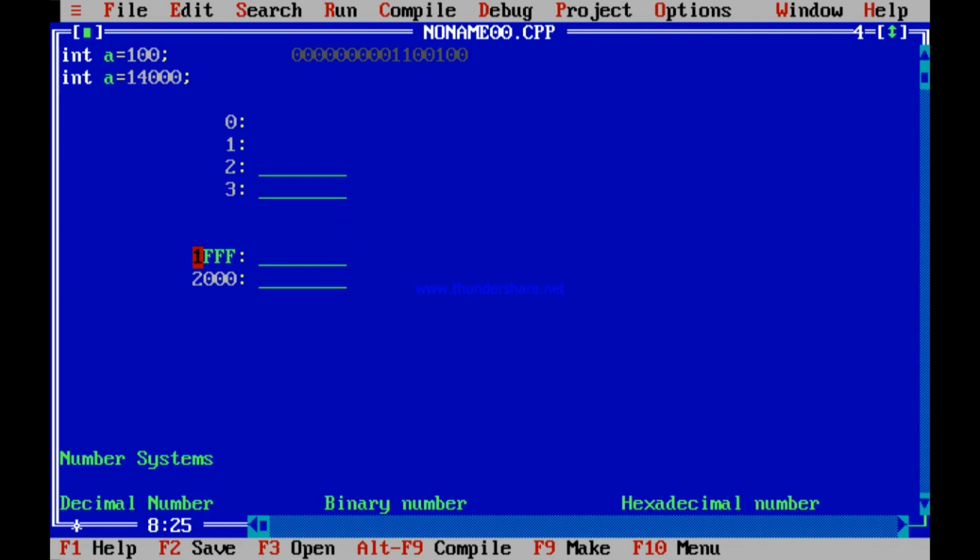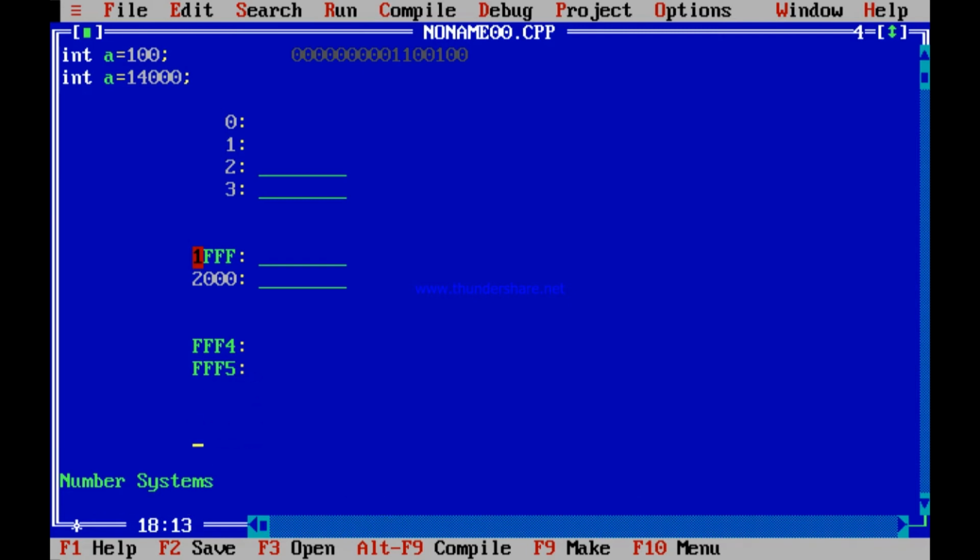So it is 0, 1, 2, 3, 4, 5, 6, 7, 8, 9, A, B, C, D, E, F, 10, 11, 12, 13, 14, 15, so on, 16, 17, 18, maybe 19, then 1A, 1B, 1C, 1D, 1E, 1F, then 20. In this way, 1F, 20, 00, and so on. In this way, certainly at some time it will come to F4, F5, and so on. How long? Up to F.